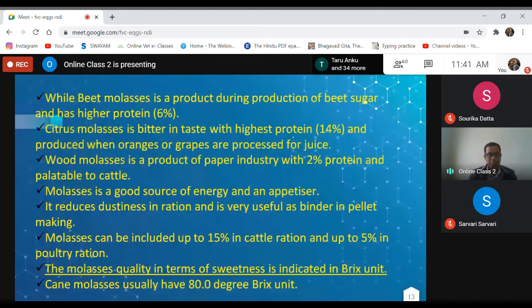Molasses can be included up to 15% in cattle ration and up to 5% in poultry ration. Now, molasses quality is generally indicated in terms of molasses Brix unit. Cane molasses usually has 80 degree Brix. So this is the unit for assessing molasses quality, molasses Brix.